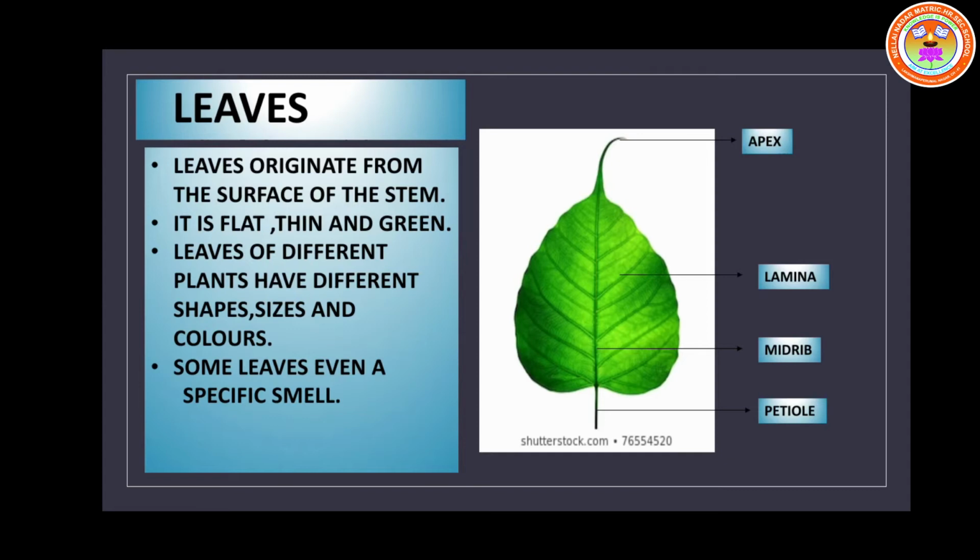Some stems store excess food in them. Example, potato, onion, etc. See this picture, children. Potato and onion.